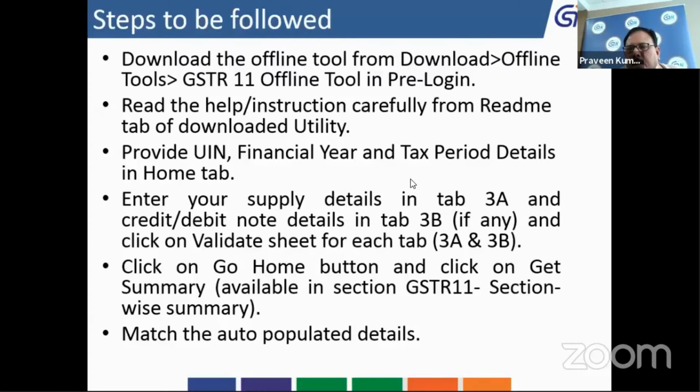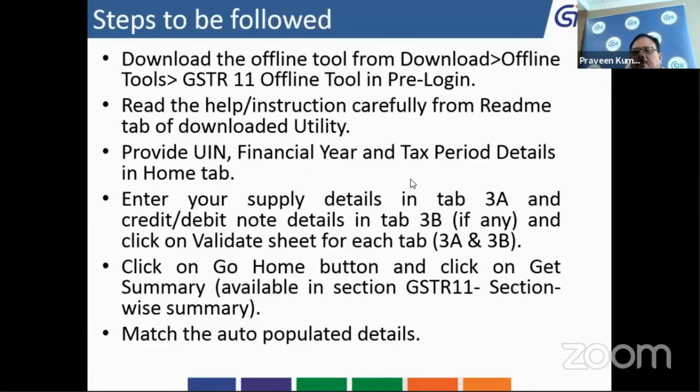In the creation of GSTR 11, you enter the details in 3A and you have to validate that sheet. The validate button is there. You also need to validate the GSTR 3B sheet, the second sheet.